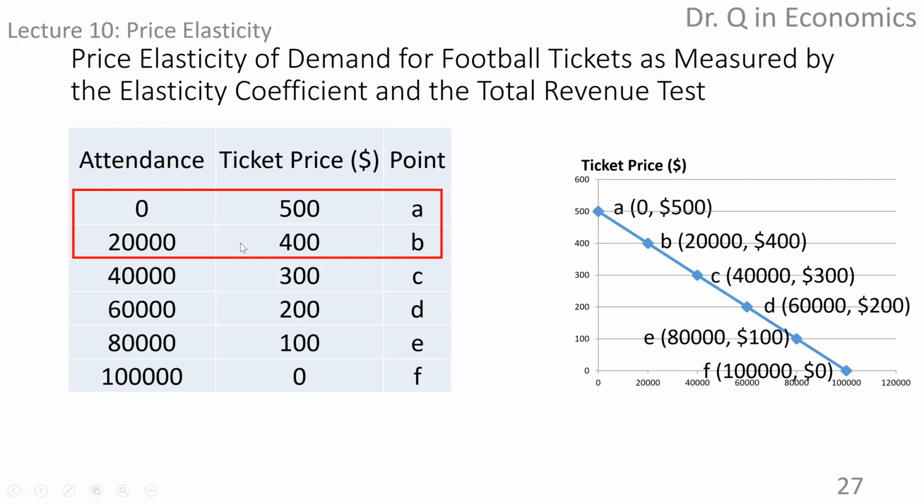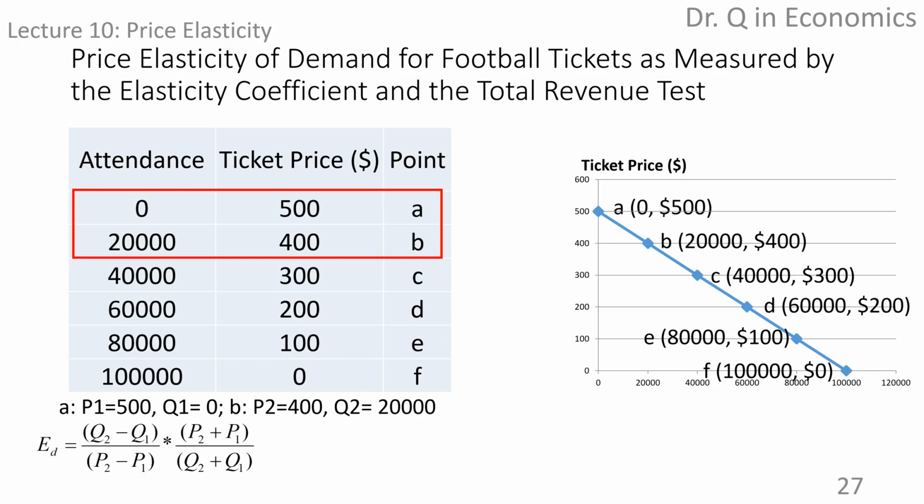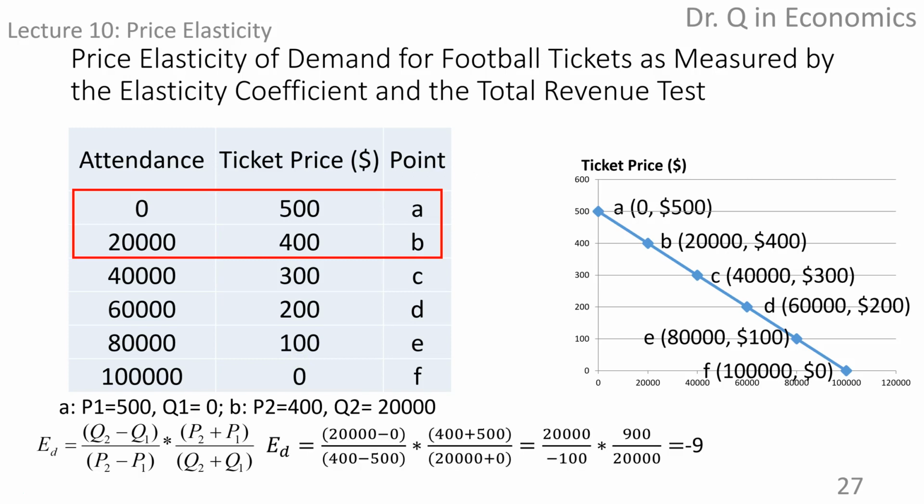It does not matter if you move from B to A or A to B. Let's write down the price and quantity combination for A and B. Plug into the midpoint formula, and this is what we get. You may want to pause and figure it out yourself.